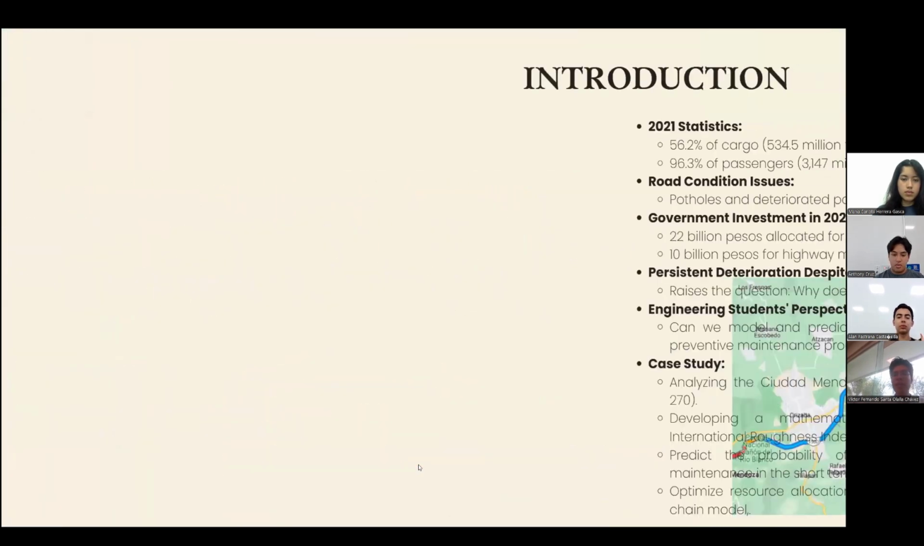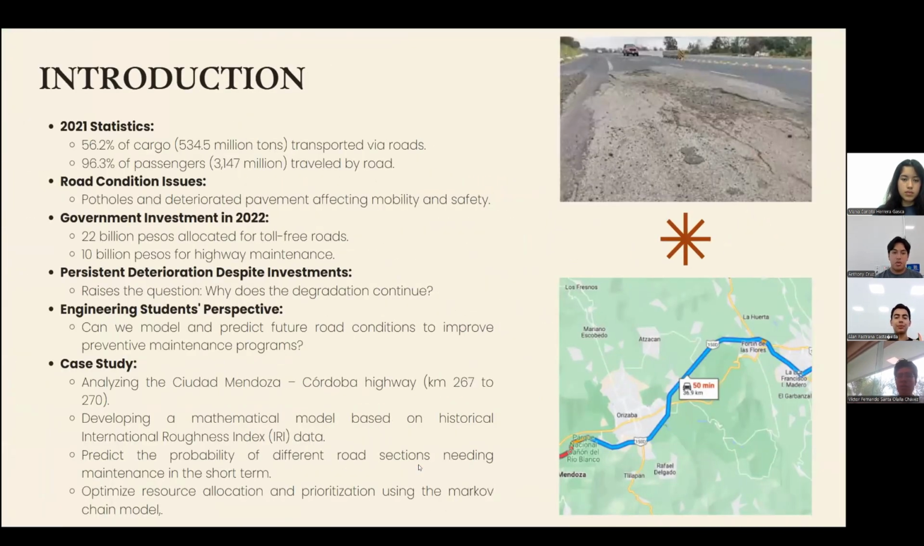In this activity, we analyzed the deterioration of a road section of several kilometers using a Markov chain model. The objective was to predict the future behavior of the pavement based on real data from the IRI.